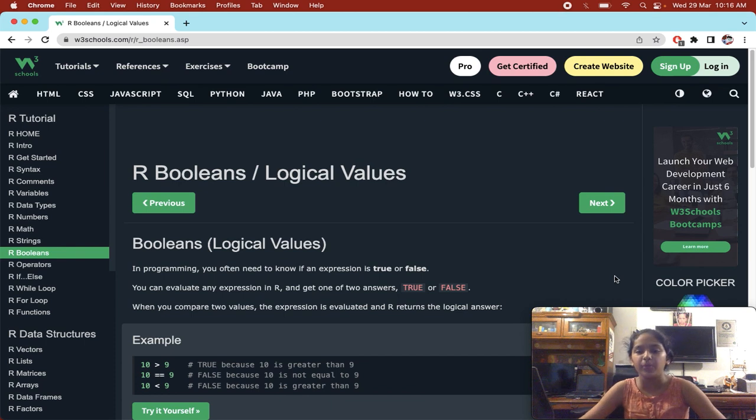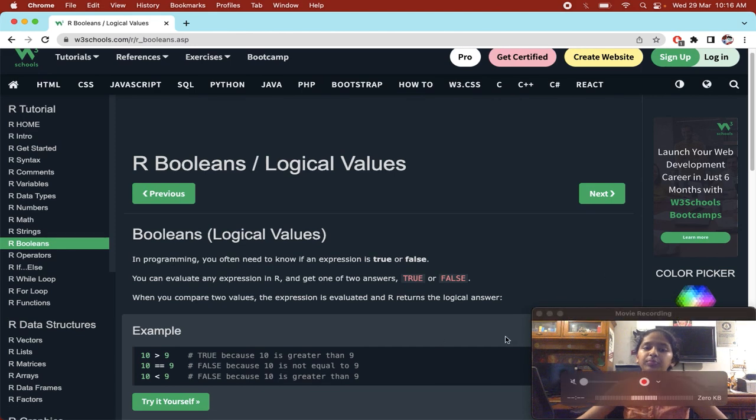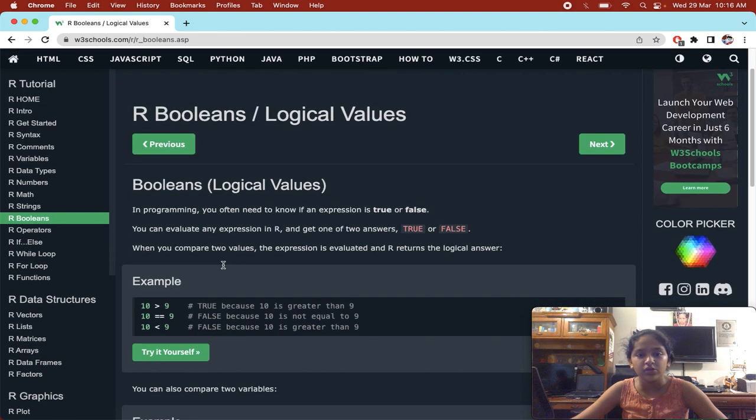Now the last topic is R booleans, which are also known as logical values in R. In programming, you often need to know if an expression is true or false, right? So basically, logical values or booleans are just true or false. If a condition is true, do this. If it's false, do this, right? This is booleans. True or false, only two values. And after that, whatever you want to do.